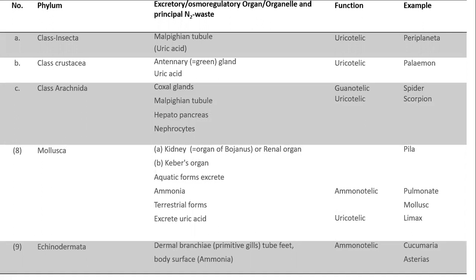Then Echinodermata do not have an excretory organ as such, but diffusion can occur across the tube feet and body surface. They are again ammonotelic. Examples are Cucumaria, the sea cucumber, and Asterias, the sea star. So these are a few examples of animals from different phyla with their excretory organs and modes of excretion.